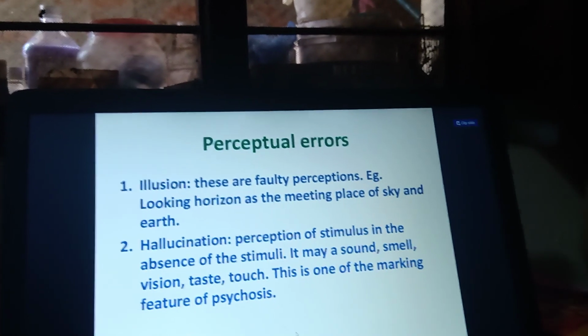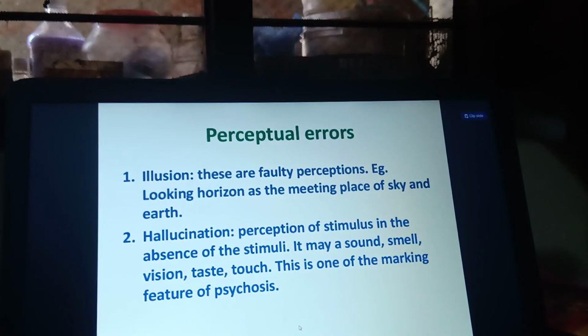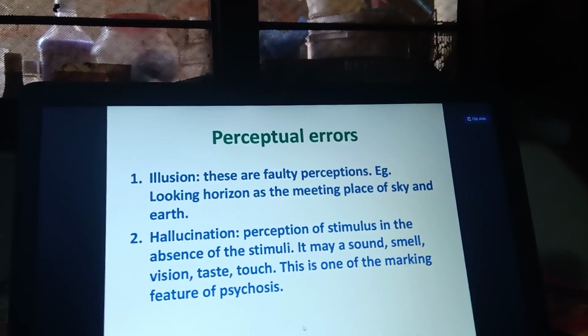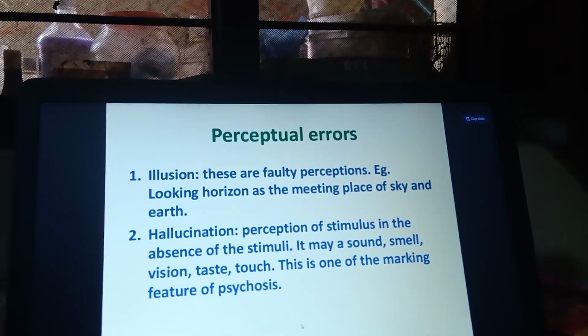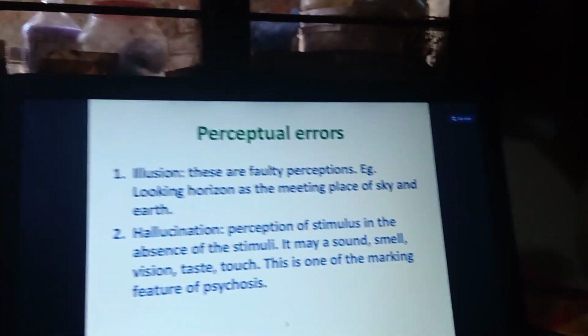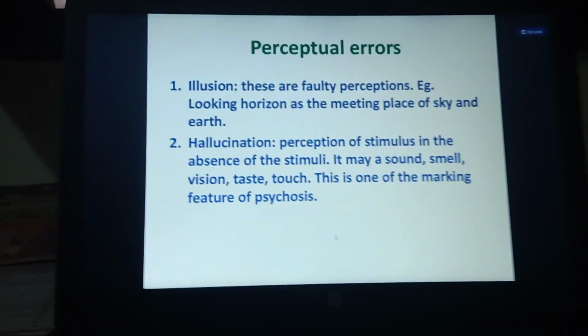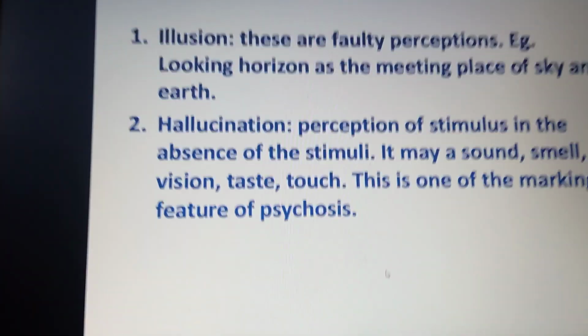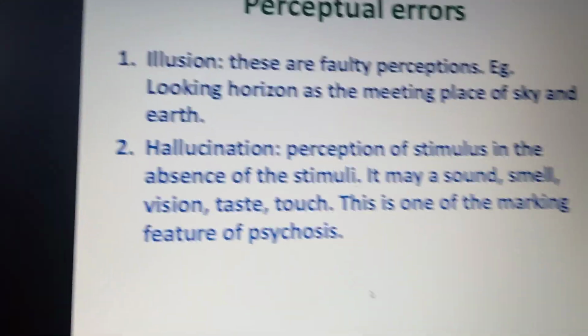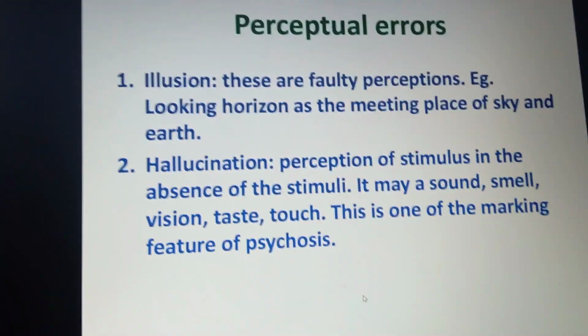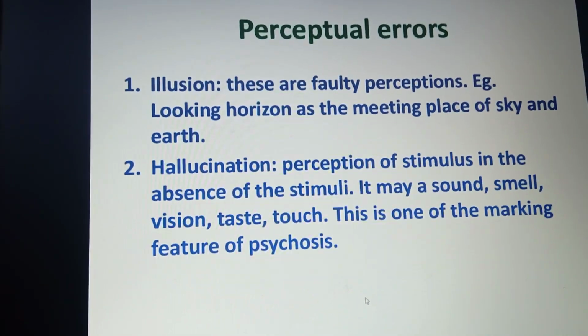With sound, even if nobody is calling, they will hear sounds as if somebody is speaking with them. They will sense strange smells. With vision, they will see something abnormal. With taste, they will feel something bitter. And with touch, they feel as if somebody is touching them continuously, like tactile sensations.